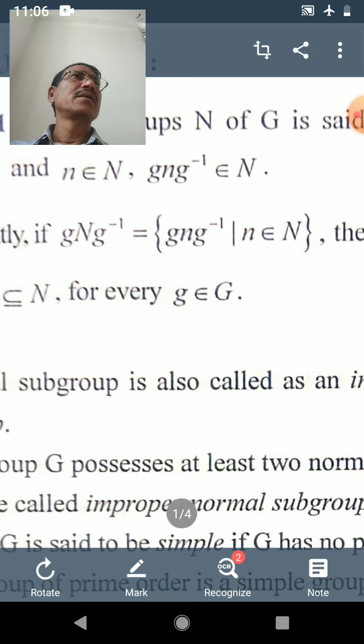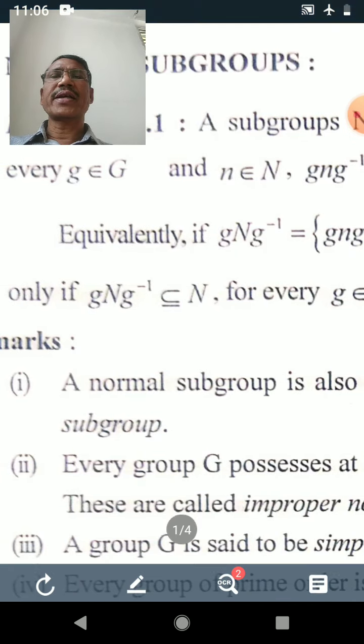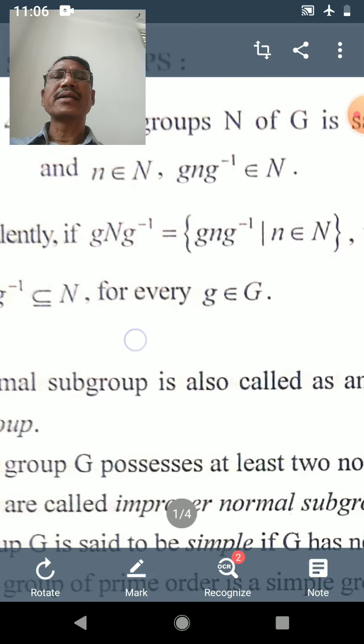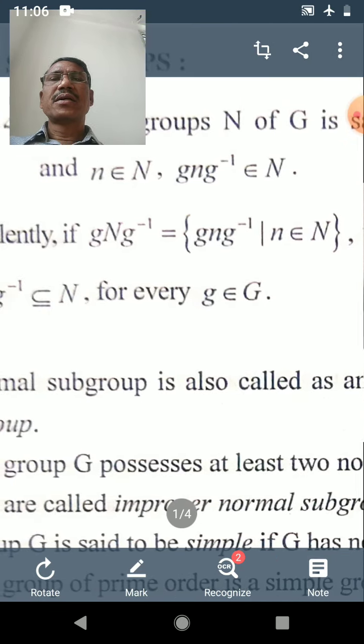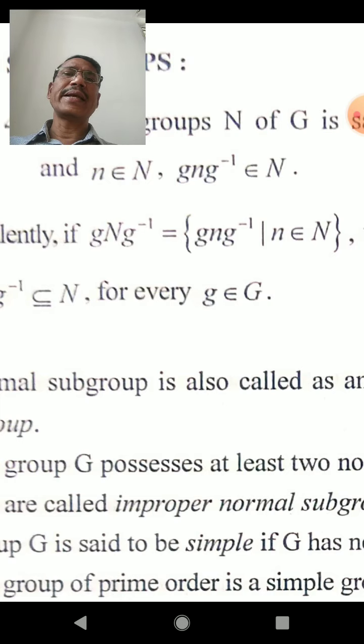Listen again. G is a group, N is any subgroup of G, and if small g belongs to capital G and small n belongs to capital N, then the element g n g inverse belongs to N, and N is called a normal subgroup.